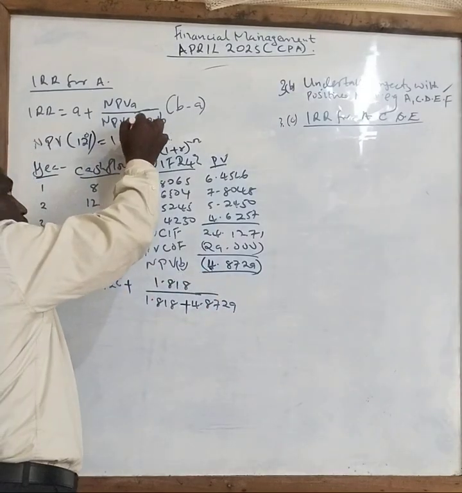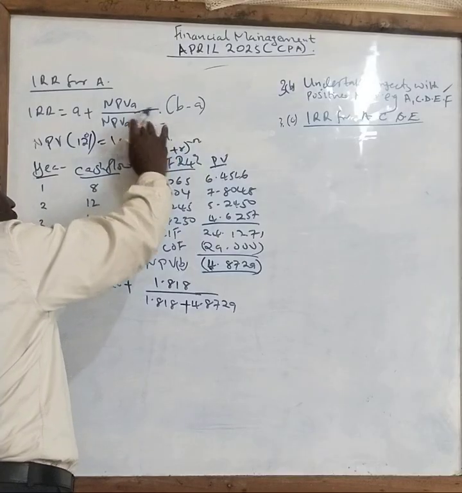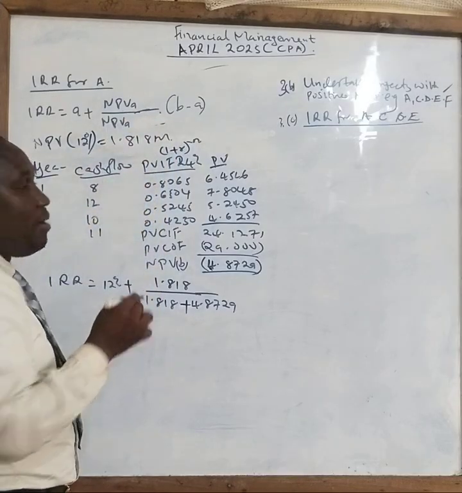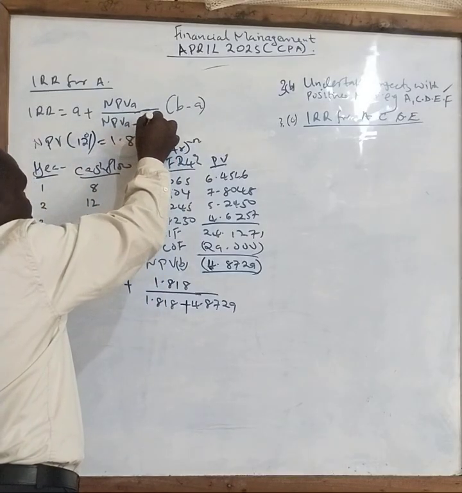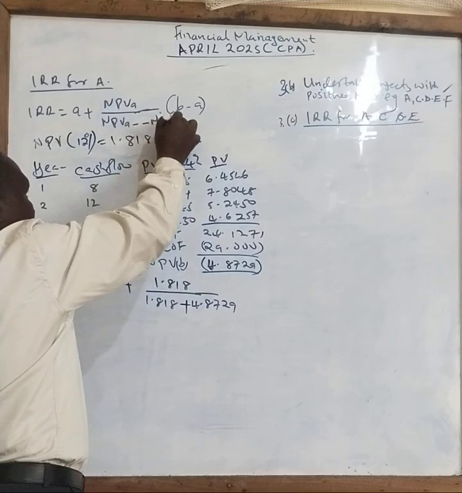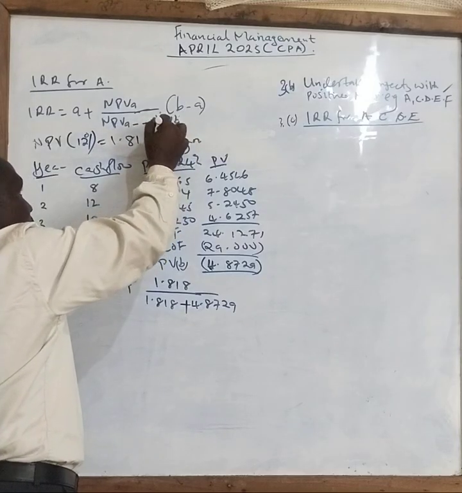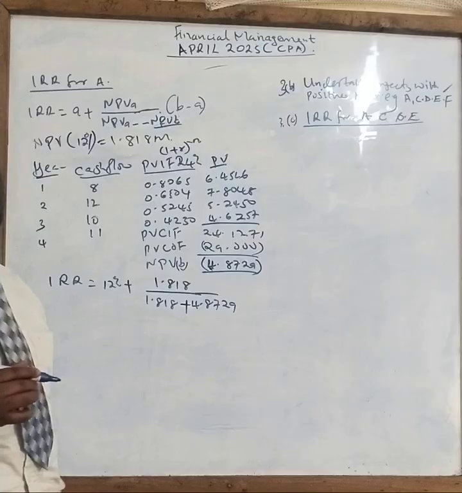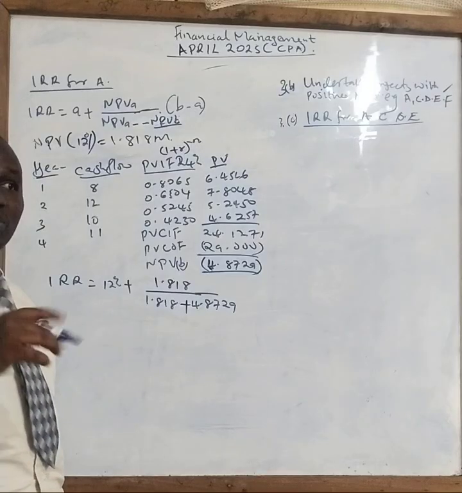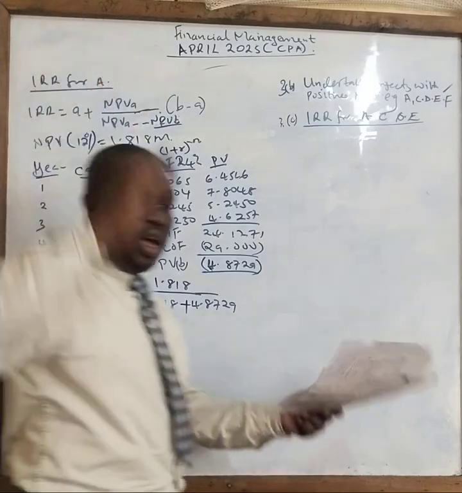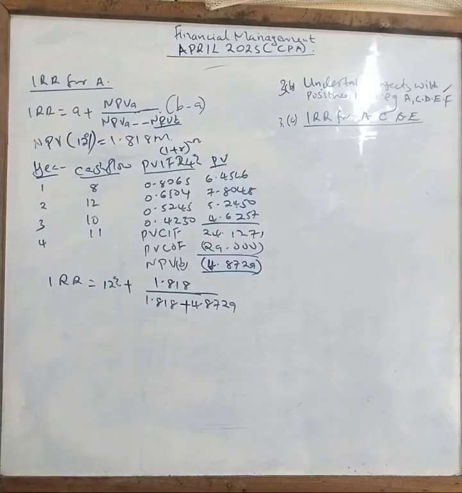The reason I'm adding is because I say NPV A minus NPV B, and when I use B as the new rate it gives me a negative. A negative and a negative give you a positive figure.